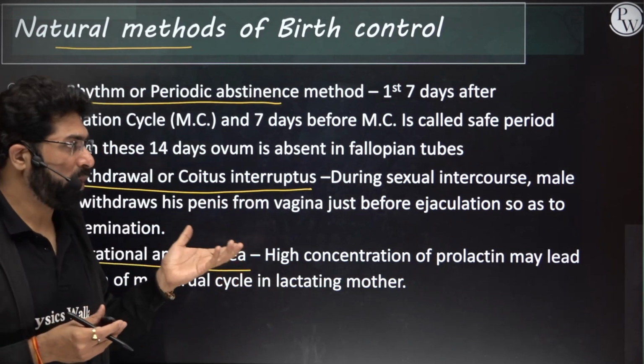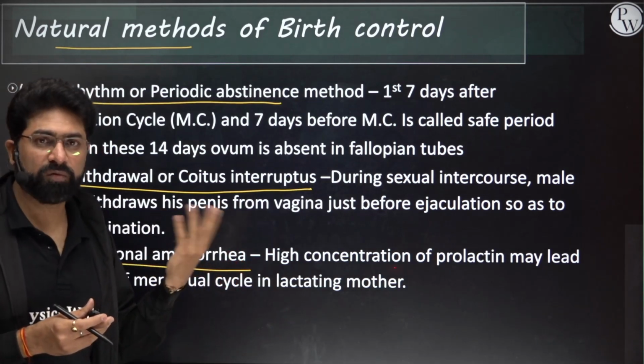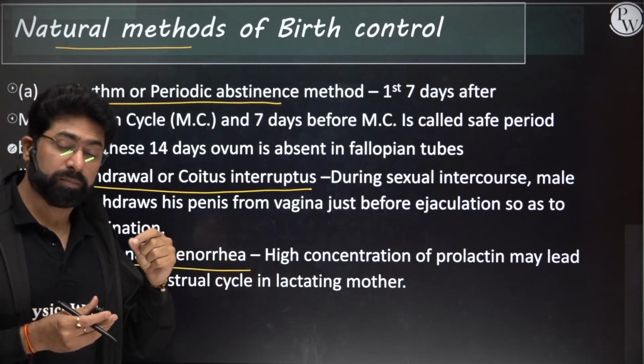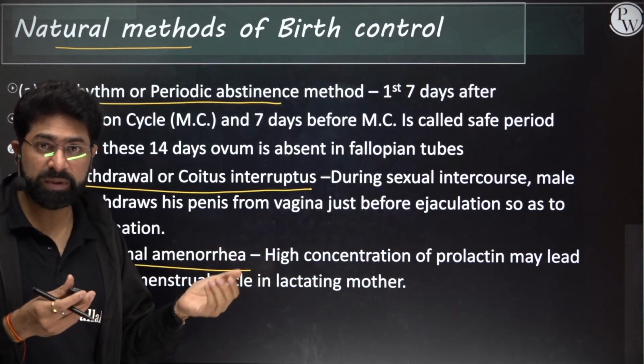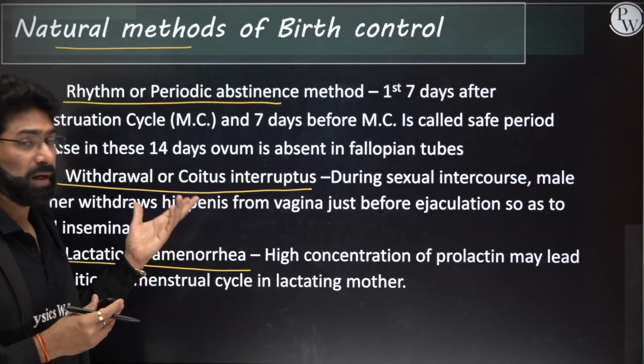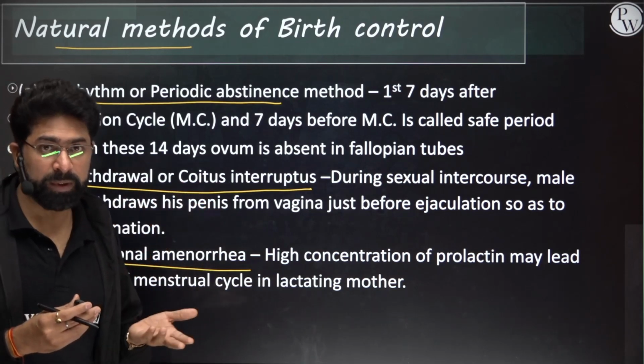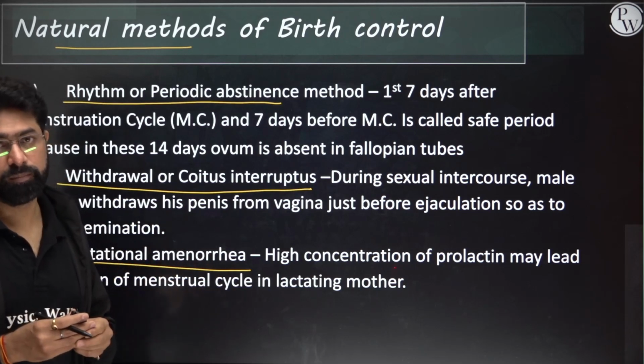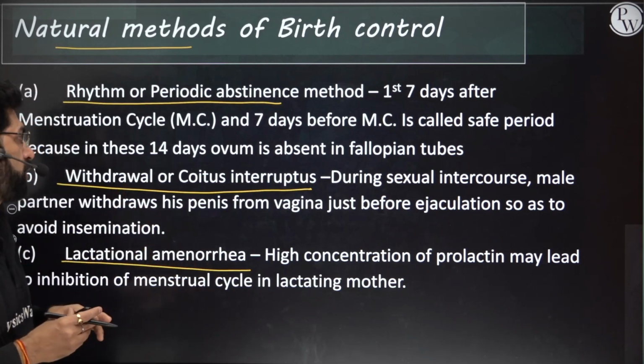But the problem is this is not very predictable, because ovulation can happen sometimes on different days; the days can vary also. In that case, it can't be a very viable source of contraception. So that has a very high failure rate also.